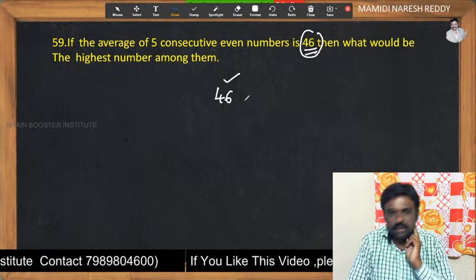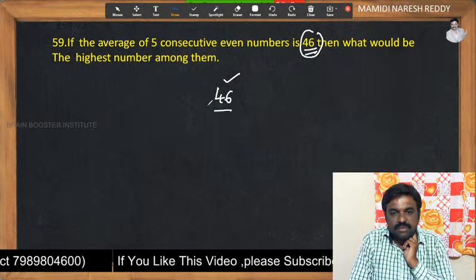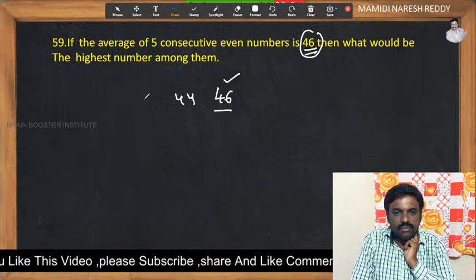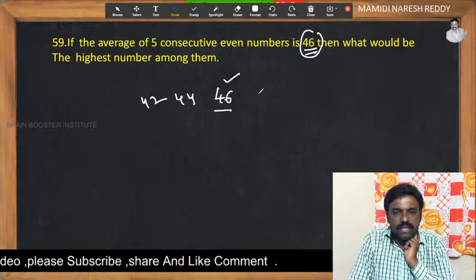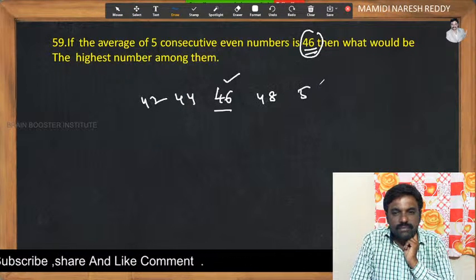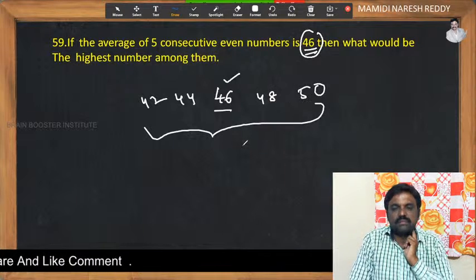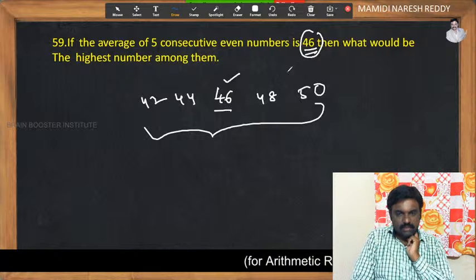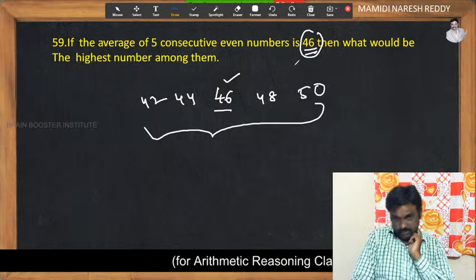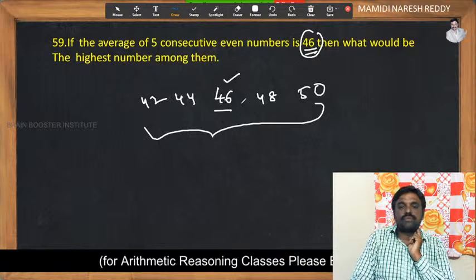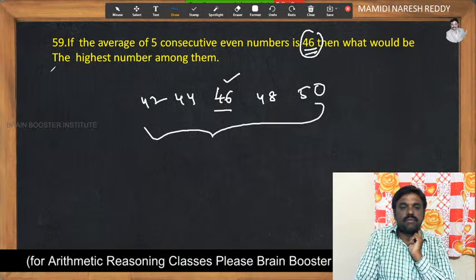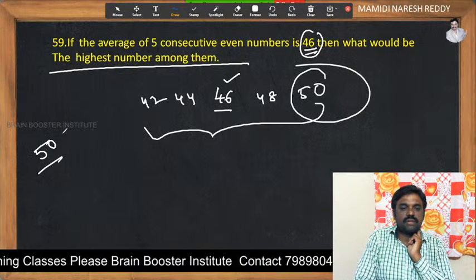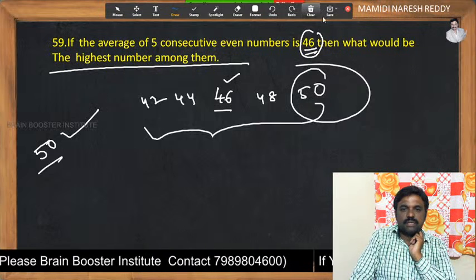Good, Pranay. So 46 must be the middlemost value of 5 consecutive even numbers. Then 46, 44, and 42, and the next ones 48 and 50. So there are 5 consecutive even numbers. Here 46 can be included because 46 is also an even number. Whenever it is an odd number, we are not supposed to include it. Did you get the point? So 42, 44, 46, 48 and 50. And what would be the highest number among them, my students? 50 is the highest number among them. You get the point? And next.